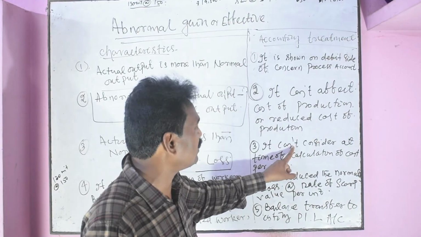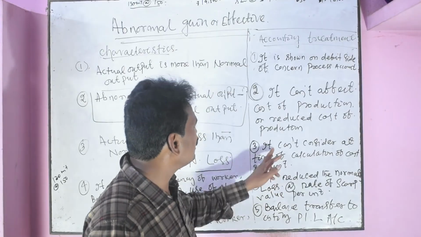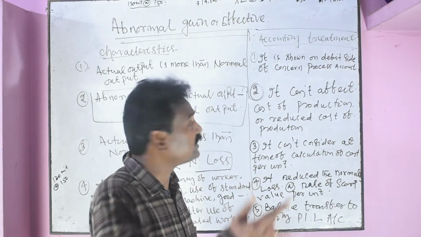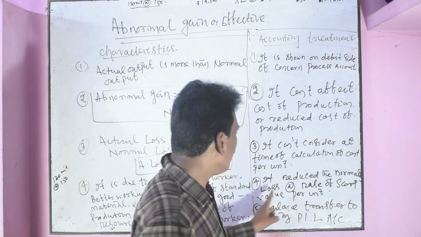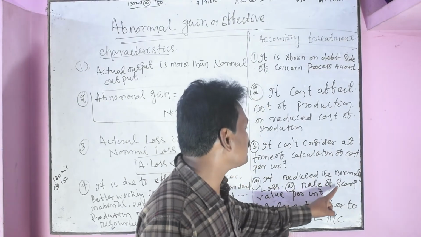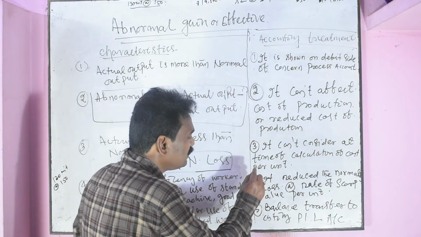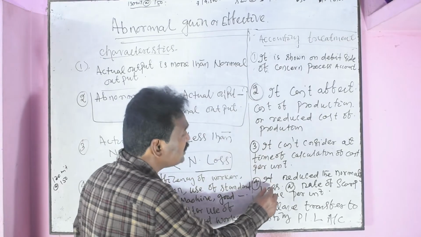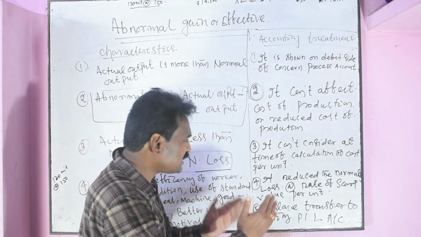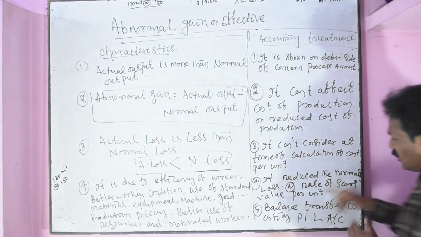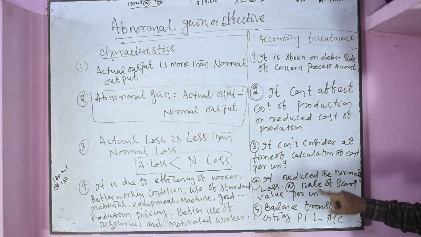We cannot consider the abnormal gain unit while calculating cost per unit. Another very important point: it reduces normal loss at the rate of scrap value per unit. Remember, it is a very important provision that we consider while preparing abnormal gain accounts. It means to the extent of abnormal gain, the normal loss will be reduced at the rate of scrap value per unit.